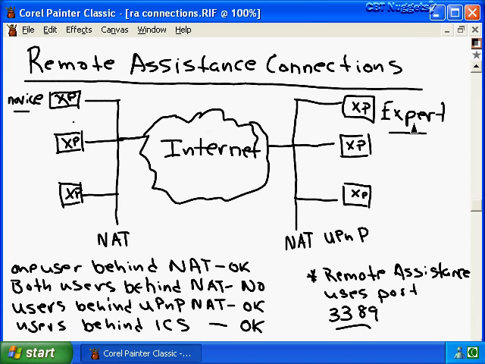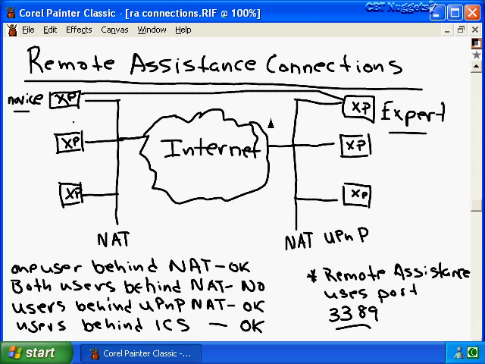In order for the expert user to connect to the novice user's computer, either within a network or across networks as we have here, the novice user must first submit a remote assistance invitation to the expert user. And once the expert user has the invitation, a connection will be made to the novice user's computer. There are, however, several factors which can prevent this connection from taking place.